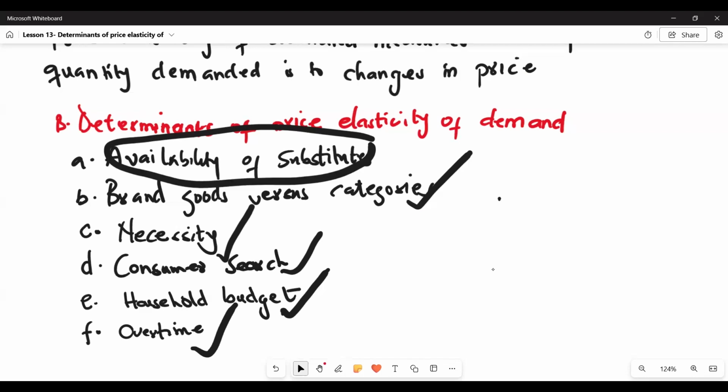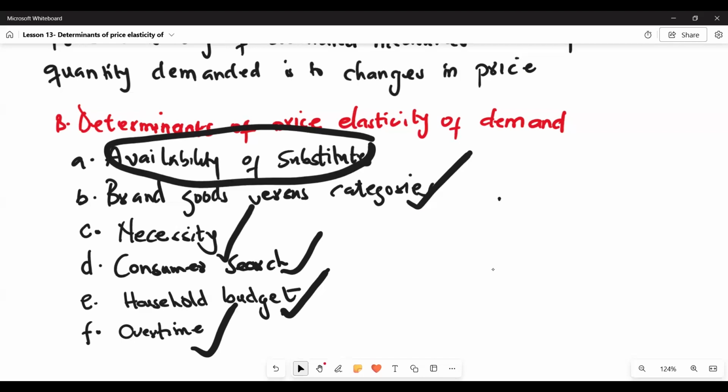In 1 day, it's difficult to change decisions or to even find substitutes for a good or to find low cost options. Maybe you have to make an urgent purchase in a day. You can't really adjust your demand that much, so you are still bound to buy the good even if the price were to increase. But if you had 1 year to make that purchase, then you can search elsewhere for substitutes or cheaper options.